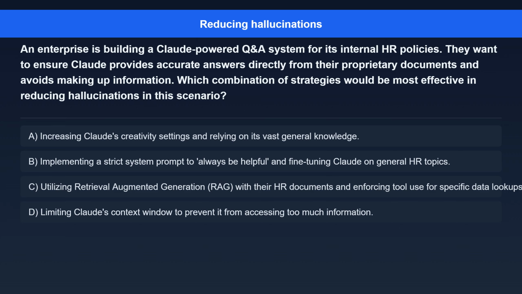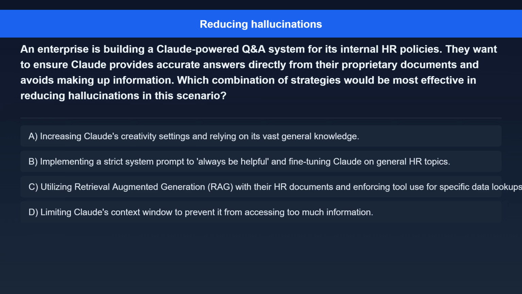Question 9. An enterprise is building a Claude-powered Q&A system for its internal HR policies. They want to ensure Claude provides accurate answers directly from their proprietary documents and avoids making up information. Which combination of strategies would be most effective in reducing hallucinations in this scenario? Option A. Increasing Claude's creativity settings and relying on its vast general knowledge.